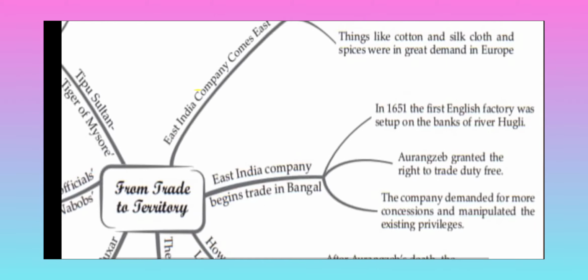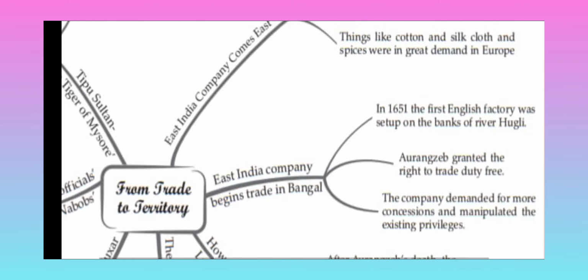Next point, East India Company began trade in Bengal. In 1651, the first English factory was set up on the bank of the river Hooghly. The first factory was set up in Surat, and later on that was shifted to Mumbai, and after that they set up a factory on the bank of the river Hooghly.